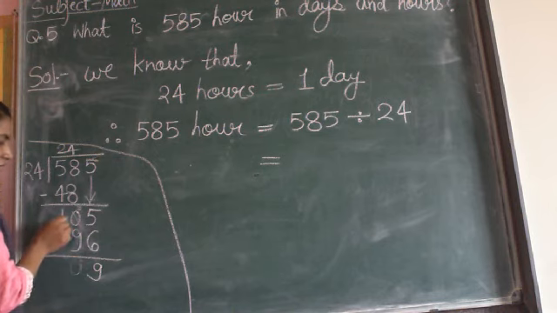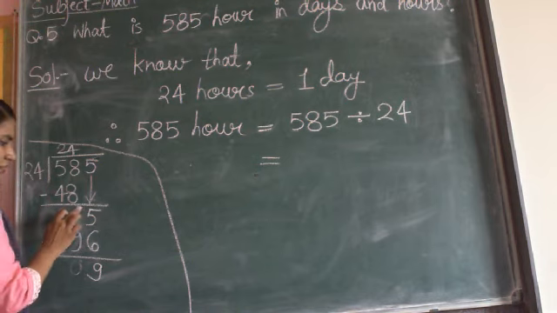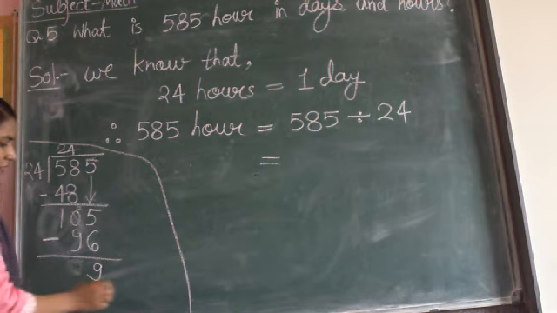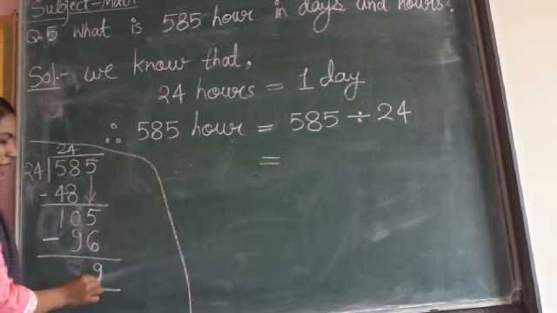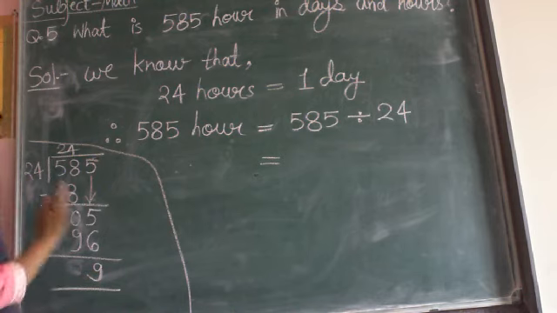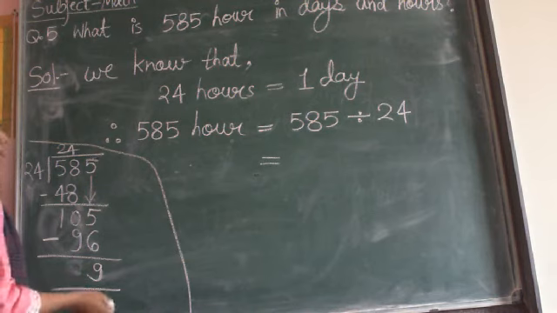And as one gave one borrow to this 0, 0 is left. So our remainder is 9 only. When we subtract 96 from 105, our result is 9. Now 9 is smaller than 24, so we will stop our division here.